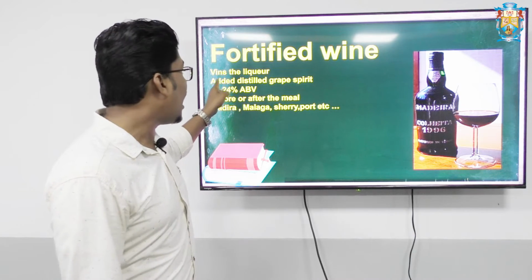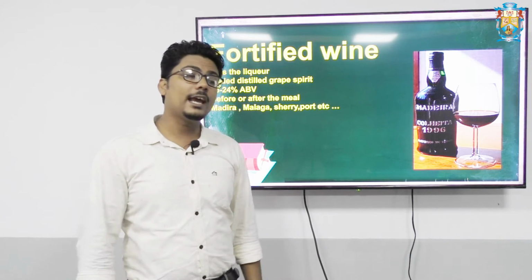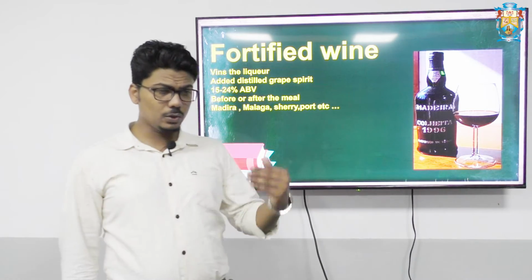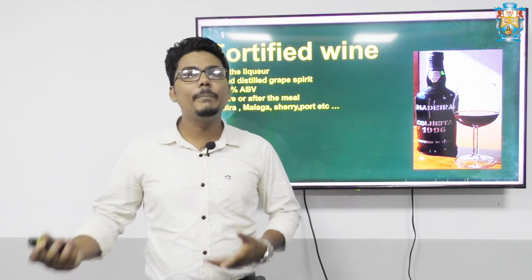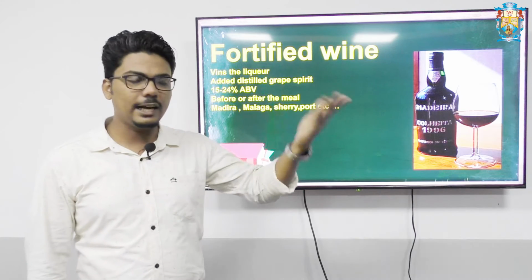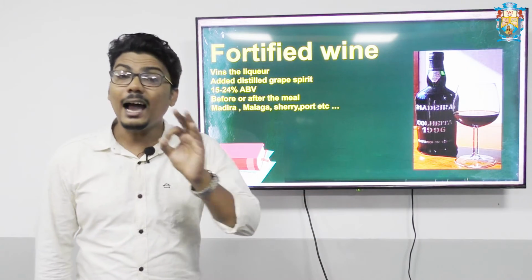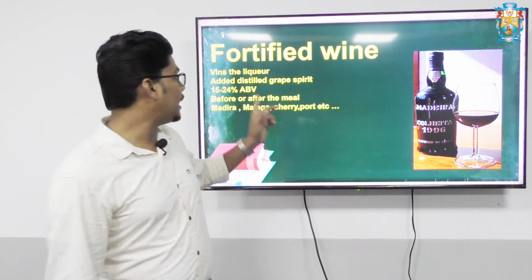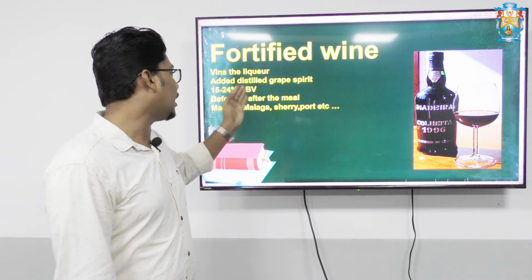So how can this be achieved? By adding distilled grape spirit to it. That is the only way we can fortify a wine, or increase the alcohol content. Distilled grape spirit is normally brandy. So when brandy is added to any kind of wine, it can be classified in the category of fortified wine, and the alcohol content will be double that of normal still wine. That is how it becomes 15 to 24% ABV, alcohol by volume.